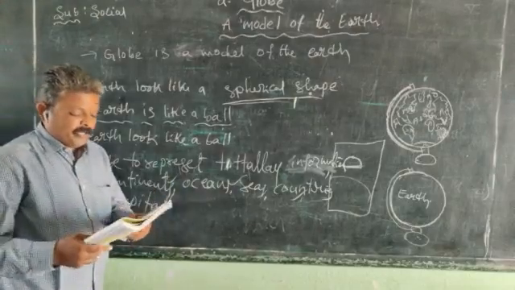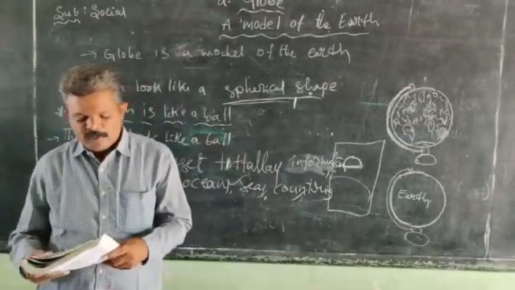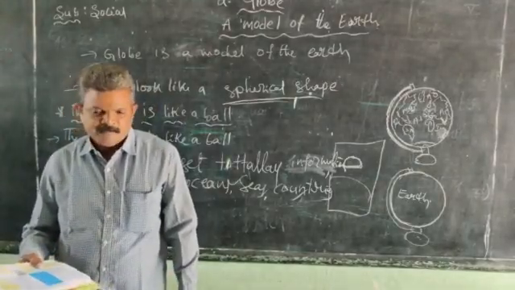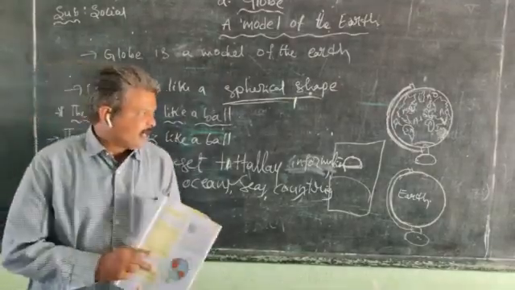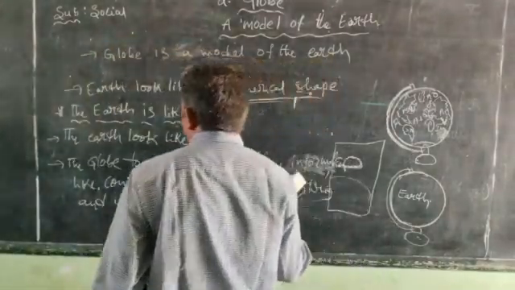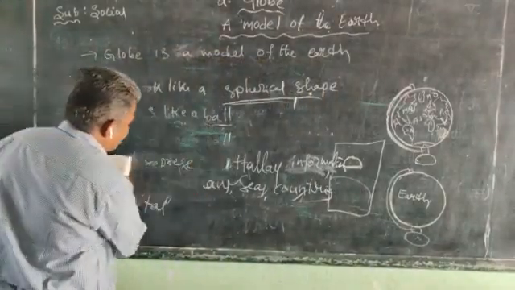You can see that the Earth is like a ball, spherical in shape. How do you think people stand on it? For example, we have a doubt: the Earth looks like a ball, but how do we stand on a ball?